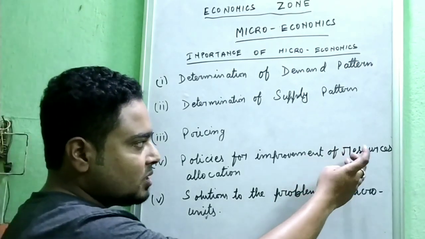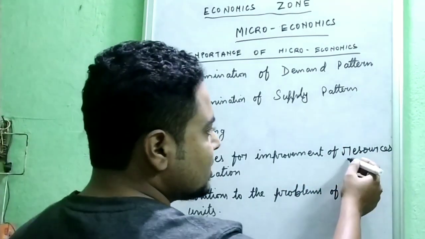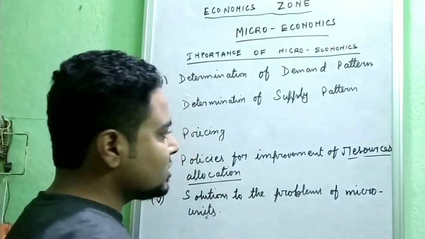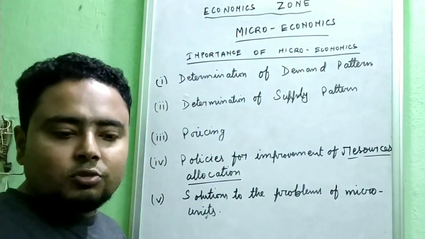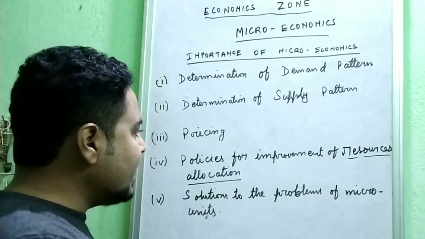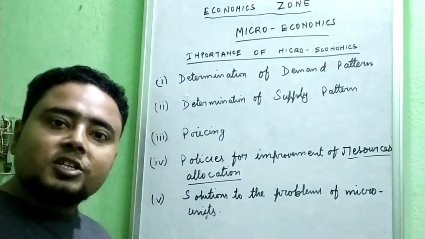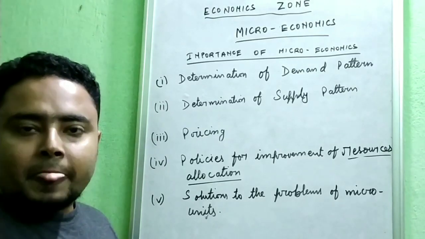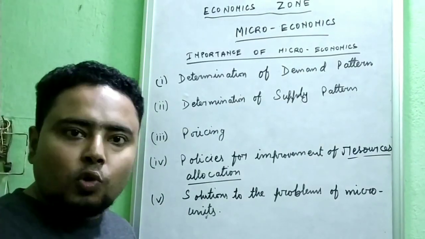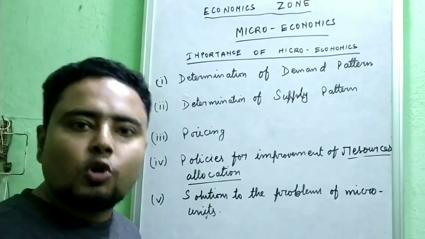Now, let me tell you this important point, that is resource allocation. What is the meaning of this resource allocation? It means to allocate, to distribute the resources. Government makes a policy every year where the resources are lacking, meaning where it needs to focus more, where the people are facing more problems.